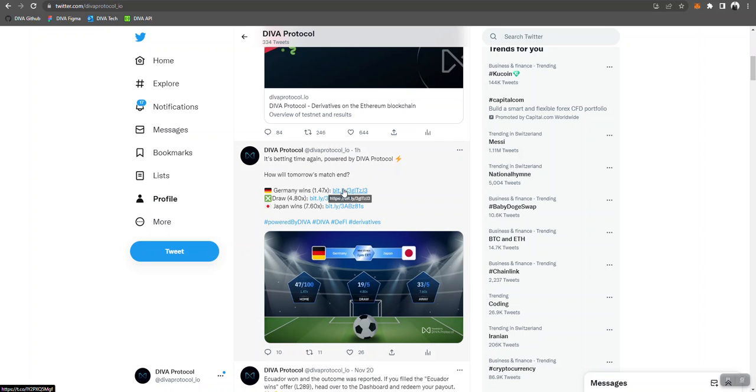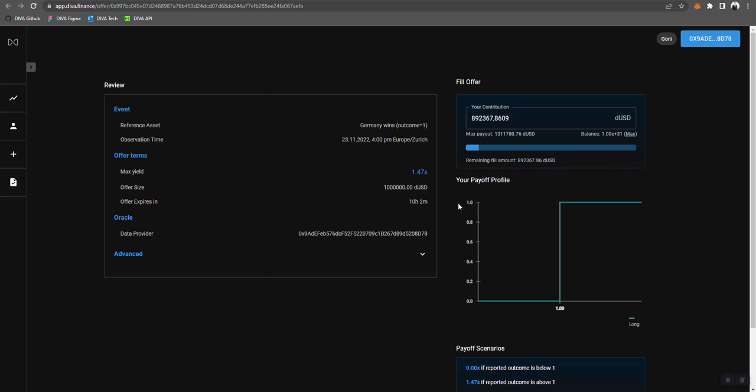So what you see here is these are basically considered free markets. So if you want to bet on a Germany win, you click here and you get redirected, hopefully, to that page. And what you see here is the event. You see the reference asset, Germany wins, which is equivalent to an outcome of 1.